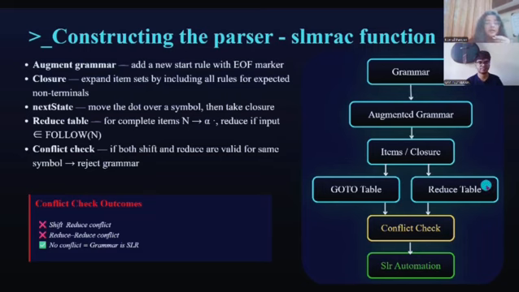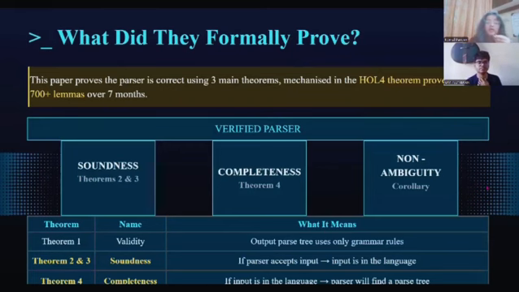So, this is the heart of the paper. The authors don't just build a parser, they prove it is correct using the HOL4 theorem prover. This took 7 months and involved over 700 lemmas and 21,000 lines of proof code. They prove three major properties.